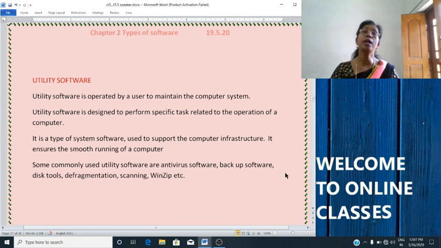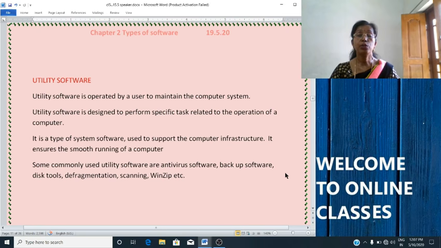Some utility programs are available free of cost on the internet. We can download it. Some commonly used utility software are antivirus software, backup software, disk tools, defragmentation, scanning, WinZip, etc. So these are the examples of utility software.